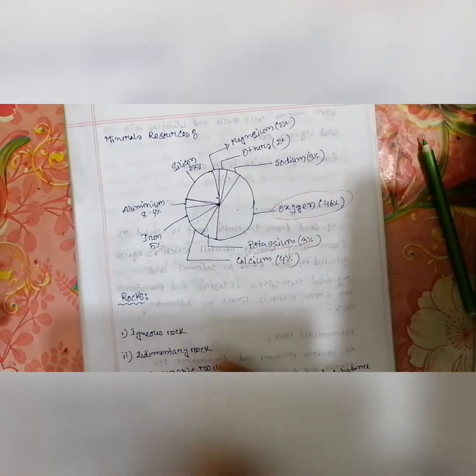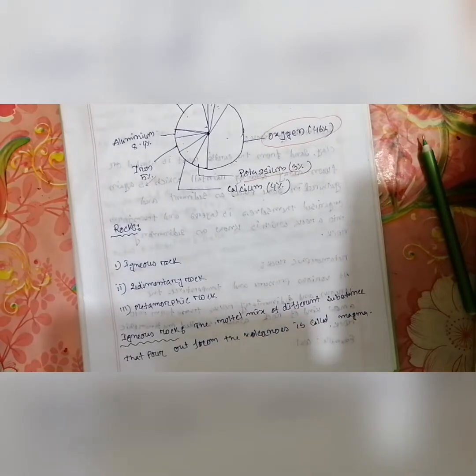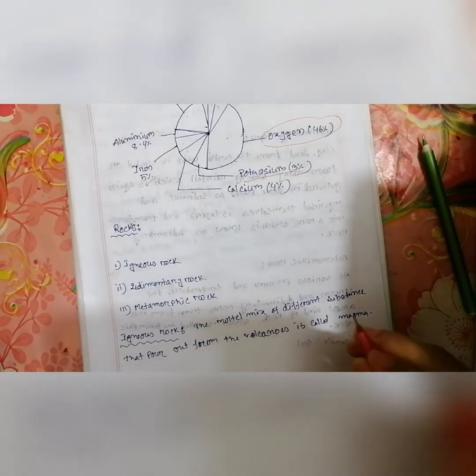Then we discuss rocks. Different mineral substances mix up to make some hard particles, which again combine together into a substance which is called rock.